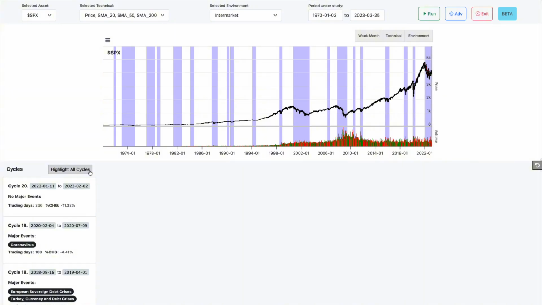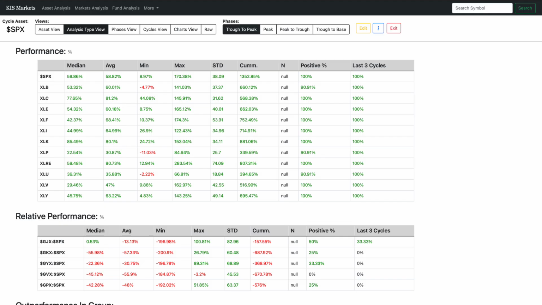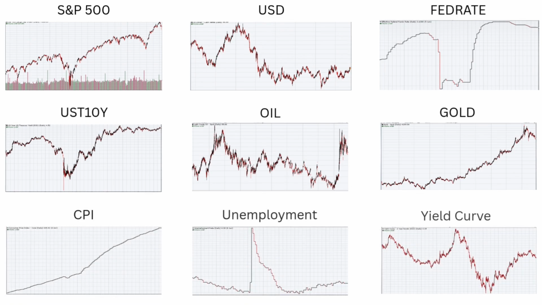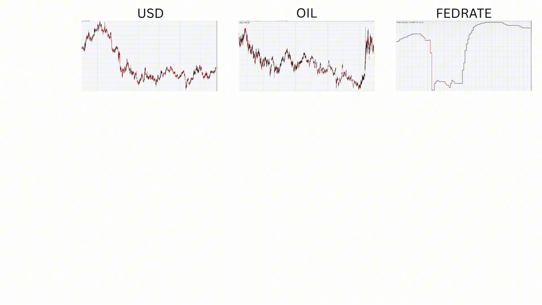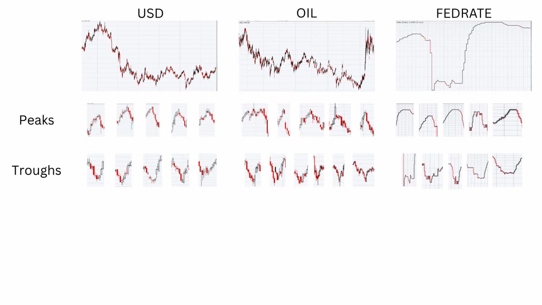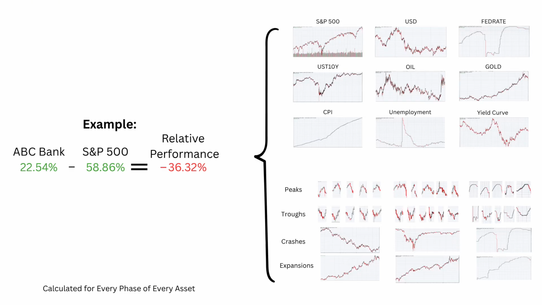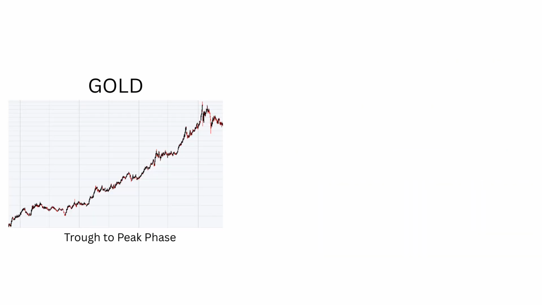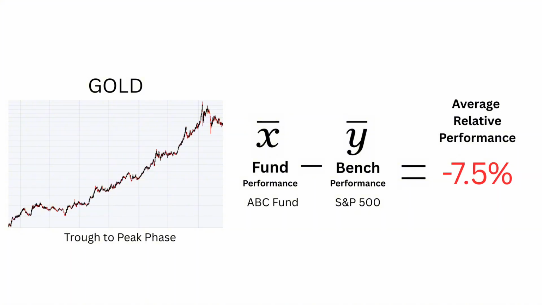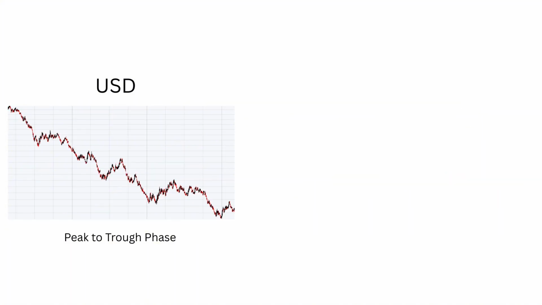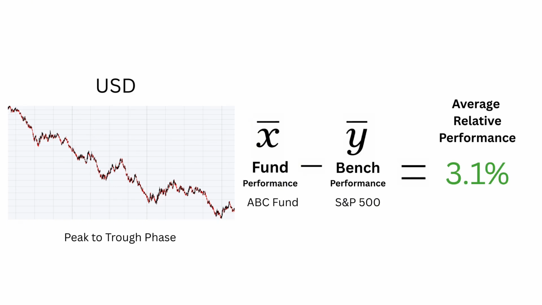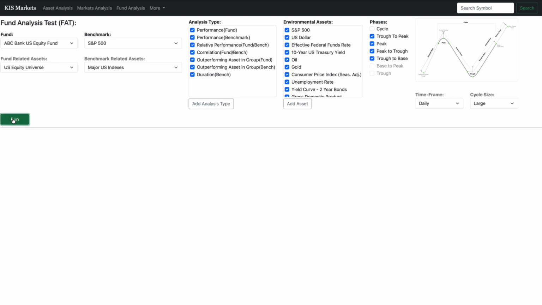Similarly to how we analyze the S&P 500 in the HEAT, we analyze, calculate, and isolate all of the cycles and phases for the assets in our environmental assets category. We go all the way back to the beginning of the data, breaking down each asset into its peaks, troughs, crashes, and expansions, and then analyze how your fund performed relative to its benchmark during each of those recurring environments. For example, let's say when gold was in its trough to peak or expansion phase, your fund historically underperformed its benchmark by an average of 7.5%. But when the US dollar was in its peak to trough or crash phase, your fund outperformed by an average of 3.1%.